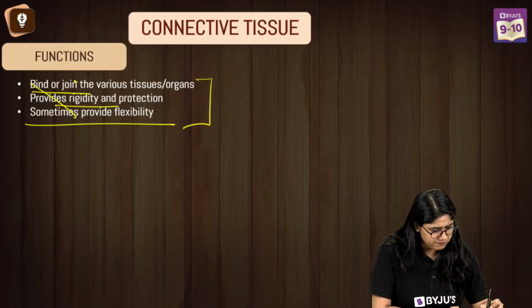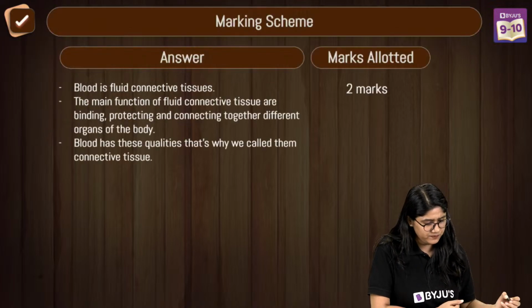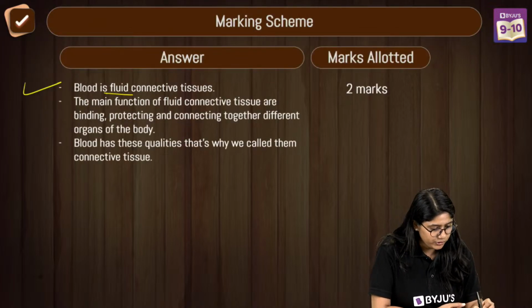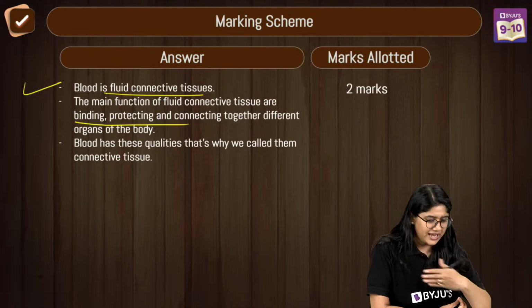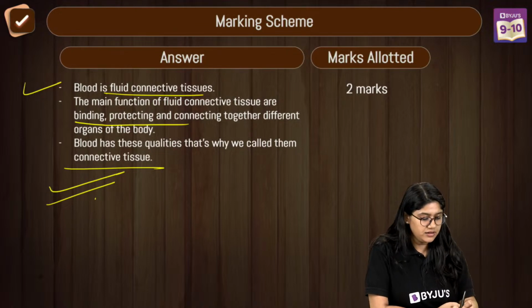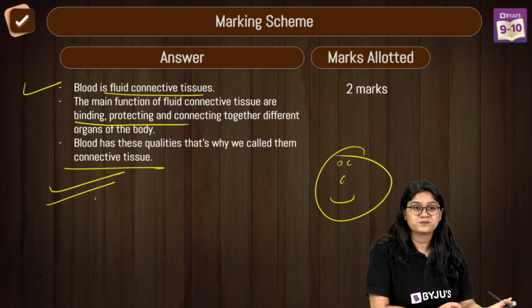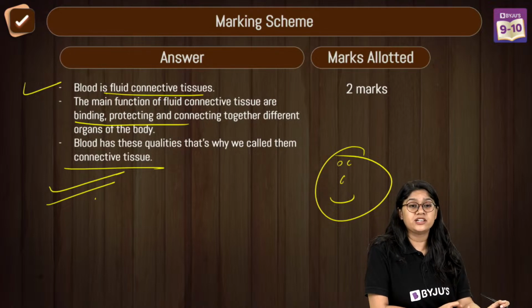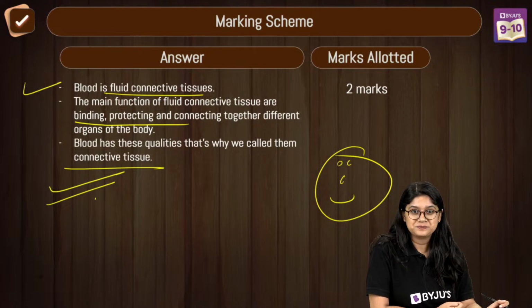This is not basically the answer for this particular question. Here we have: blood is a fluid connective tissue. It actually helps in binding, protecting, and of course it carries various materials. So that's why it's called a connective tissue. Carries waste, carries nutrients, absolutely correct.